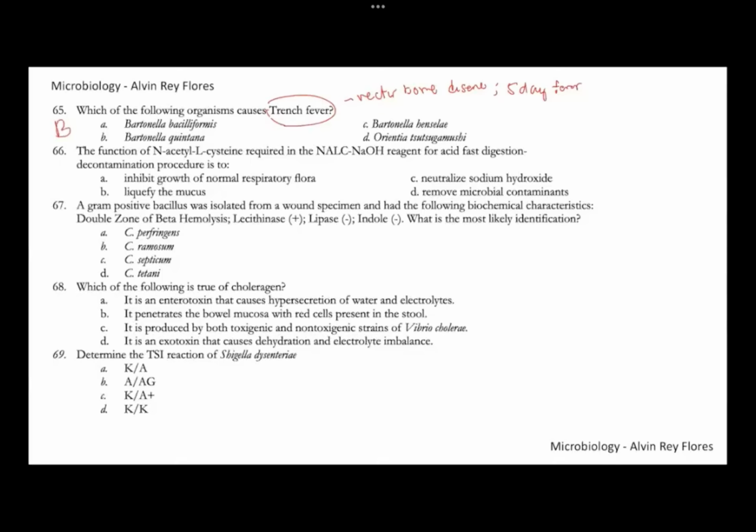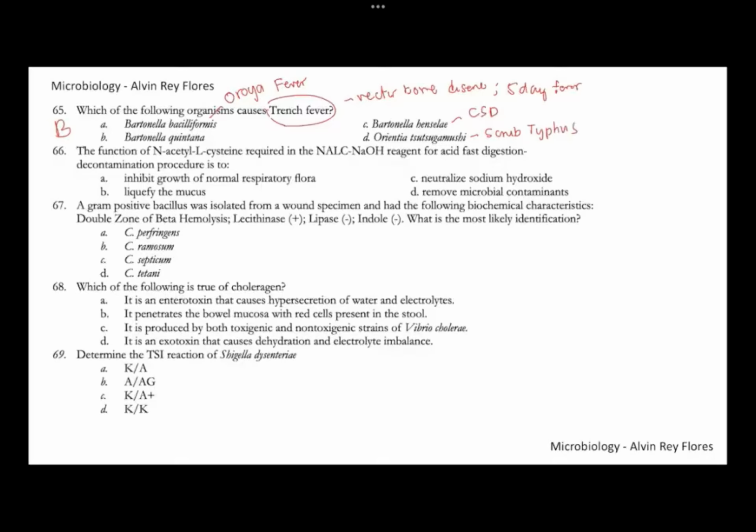From the root word quinta, meaning 5. For the other choices, your Bartonella bacilliformis, that's associated with Oroya fever. Bartonella henselae, that's the agent of cat scratch disease. And Orientia tsutsugamushi is associated with your scrub typhus. So 65, this is Bartonella quintana, the agent of your trench fever.